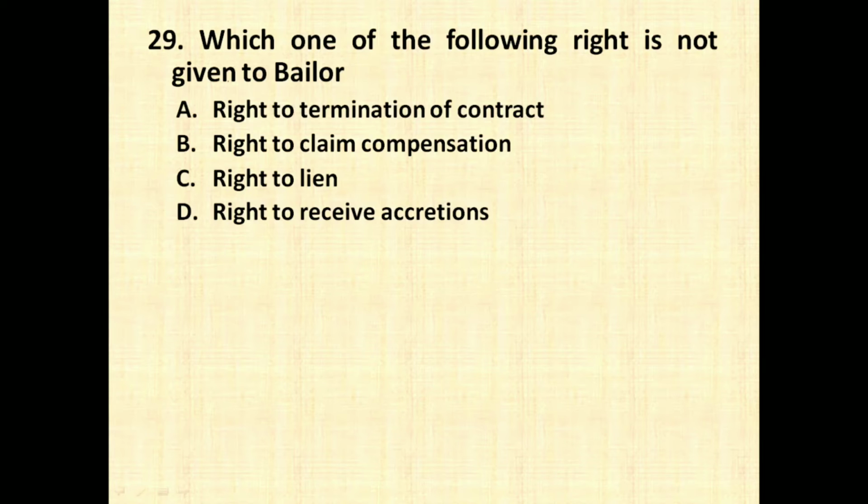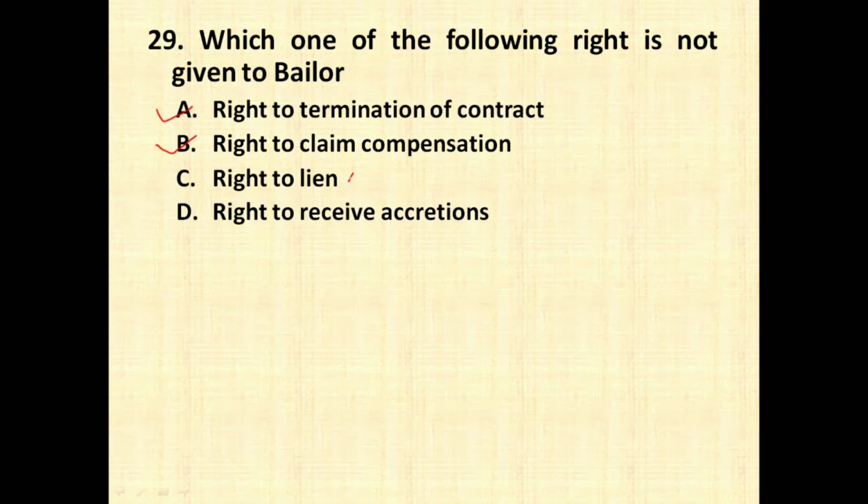Which one of the following rights is not given to bailor? Bailor is one who owns the property in case of a bailment and to whom he transfers the possession, he is called as a bailee. They are asking you about the rights of a bailor. So a bailor has been given many rights in the Indian Contract Act. Right to the termination of contract, definitely it is a right which is given to the bailor. He can terminate the contract if he sees that his property is not being used correctly. Right to claim compensation, definitely it is also a right which is given to bailor in case the bailee is not using his property correctly, then he can claim compensation for any loss which has been done.